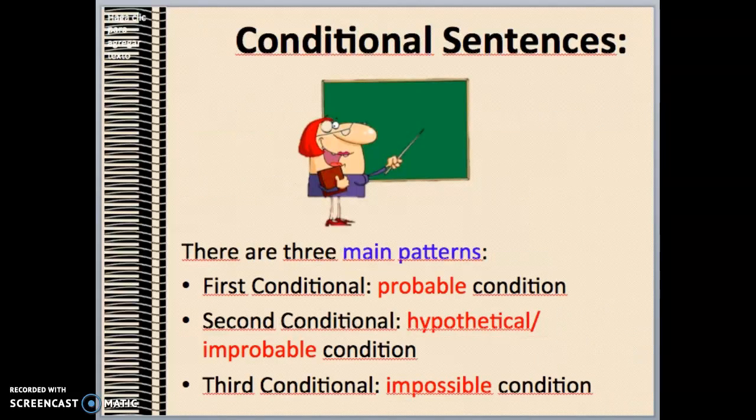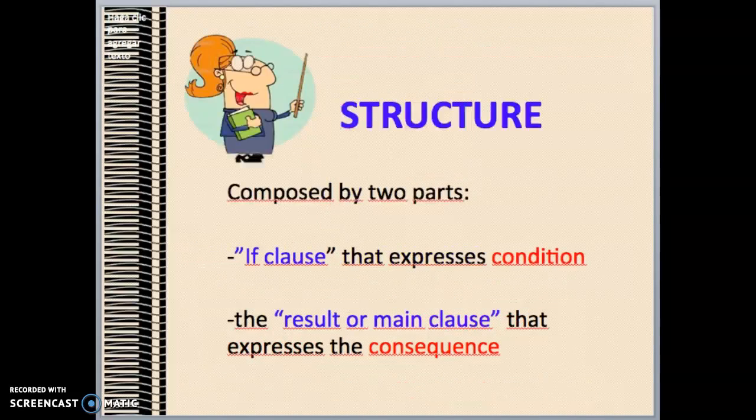Conditional sentences. First of all, there are three types of conditional sentences with three different main patterns. The first conditional expresses a probable condition. The second conditional expresses a hypothetical or improbable condition. And finally, the third conditional expresses an impossible condition.